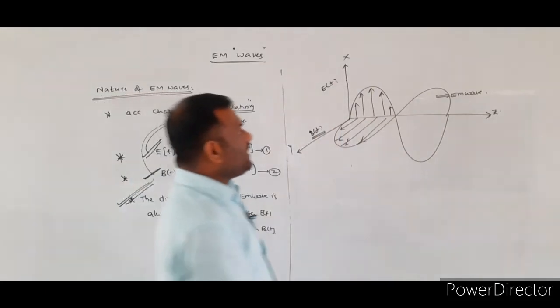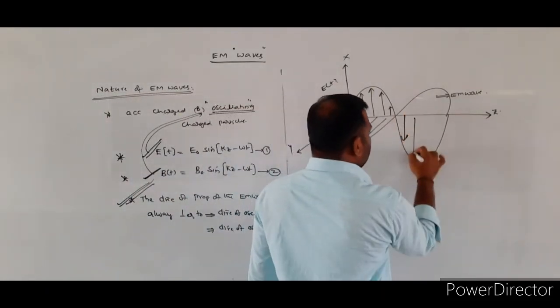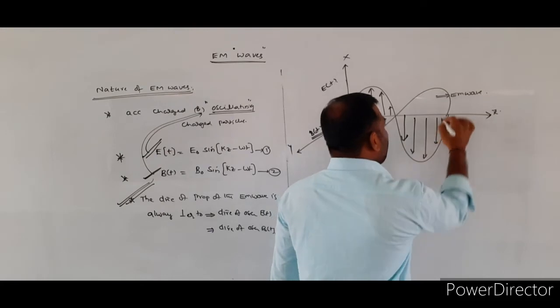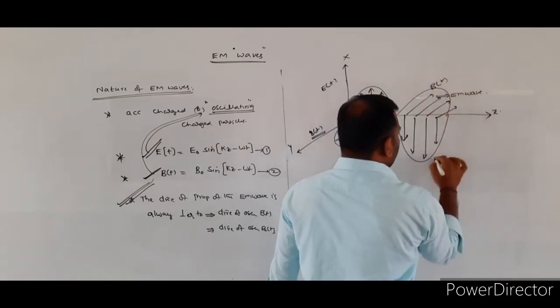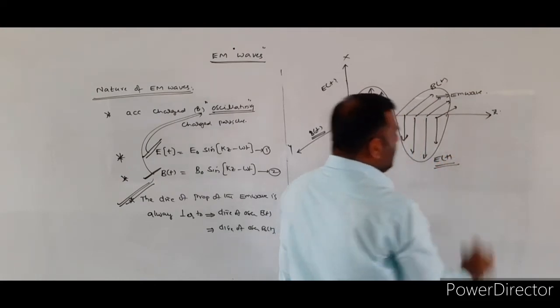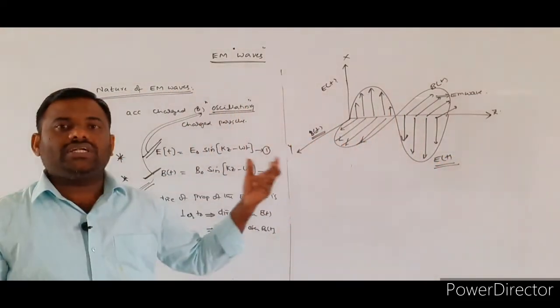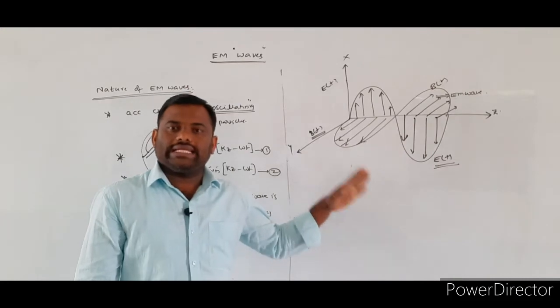So this is a representation of the electromagnetic wave. These vectors are representing the magnetic field, and these are representing the electric field.